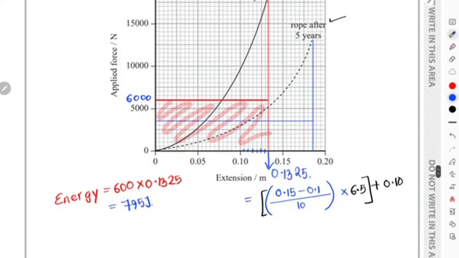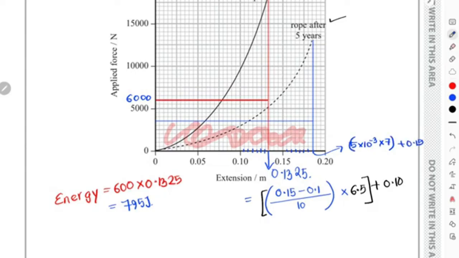Okay, and then similar working has to be done for this portion, for that older wire. We can clearly understand the older wire is going to receive a smaller area, right? So in this case, now you have 1, 2, 3, 4, 5, 6, 7. So this is going to be what? 5 into 10 to the power of minus 3 multiplied with 7 and then added with 0.15, right?